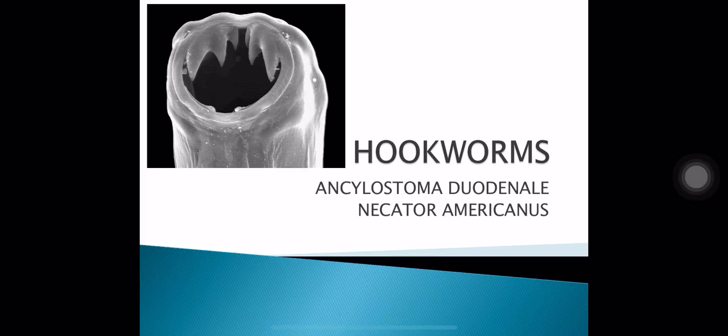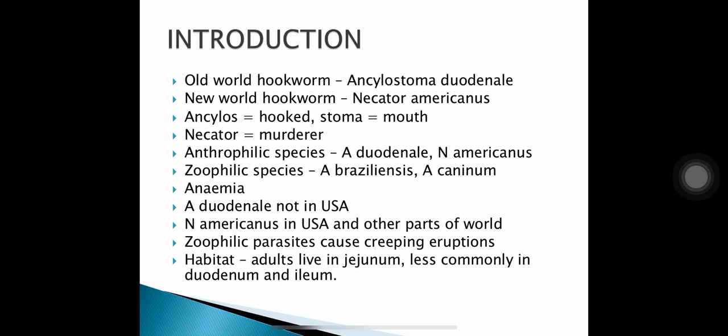There are two main hookworms which infect human beings, Ankylostoma duodenale and Necator americanus. Ankylostoma duodenale is known as Old World hookworm and Necator americanus is known as New World hookworm. Ankylostoma duodenale does not occur in the USA, it occurs in the Old World countries like Africa, etc., while Necator americanus occurs in America and other parts of the world.